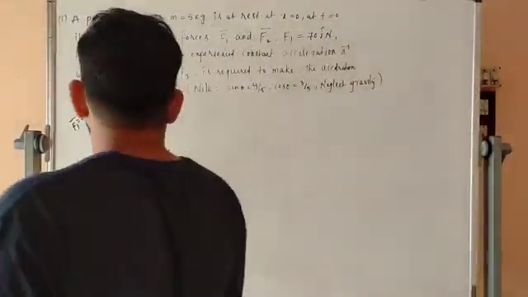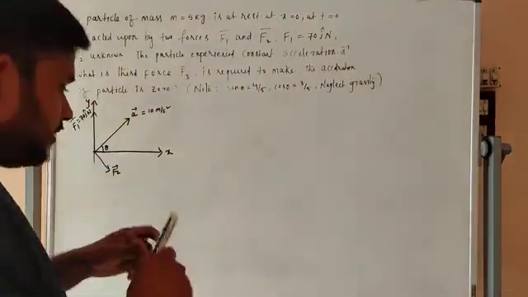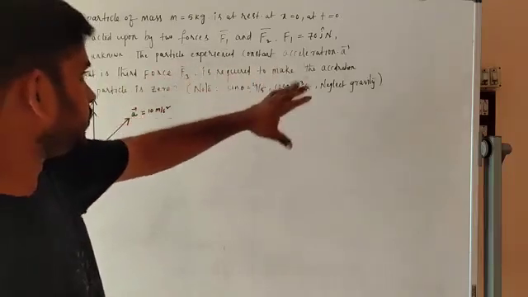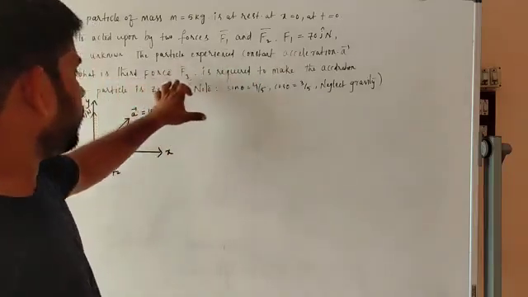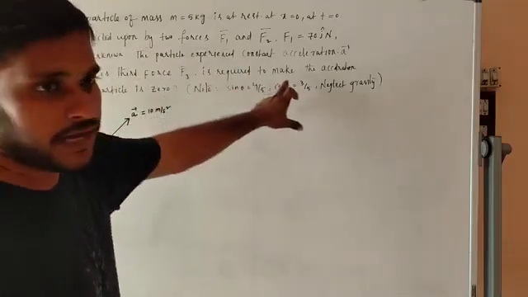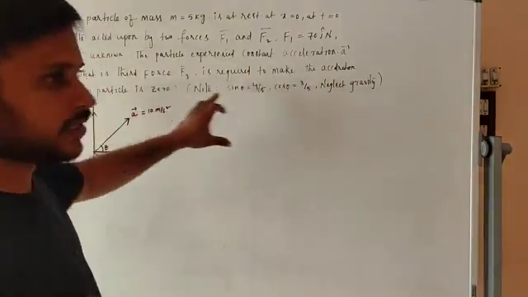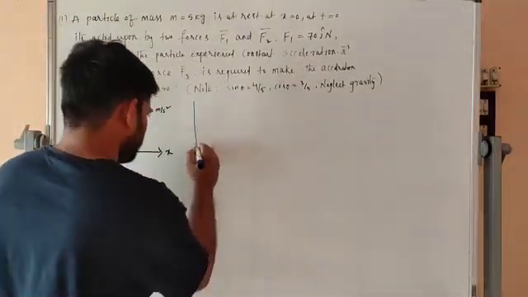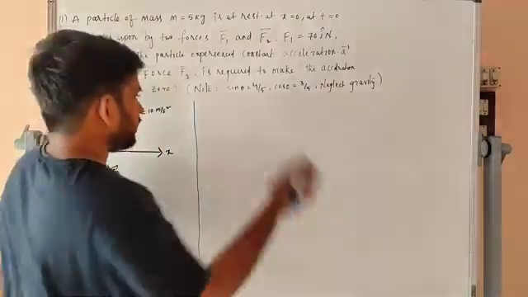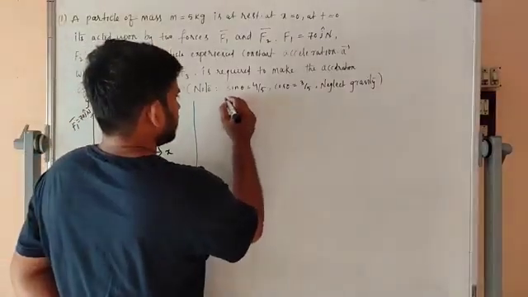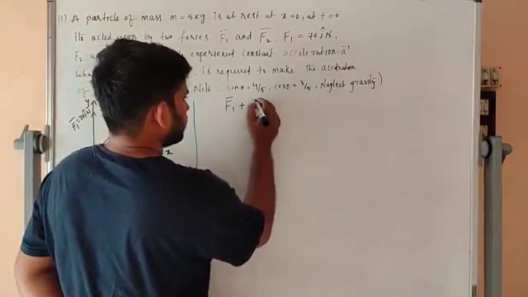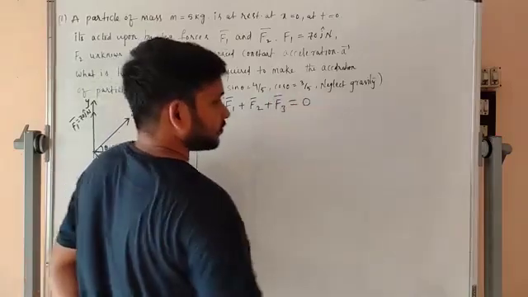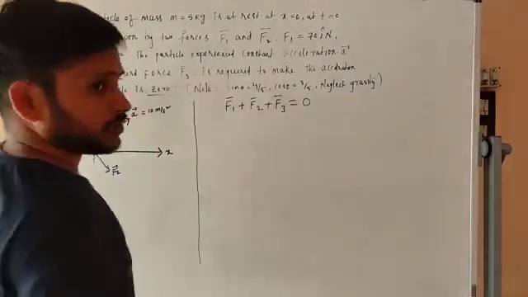Now we have to find it like this. The question asks: the particle experiences constant acceleration A, what is the third force F3 required to make the acceleration of the particle 0? Suppose we take it like this, which means F1 plus F2 plus F3 is equal to 0.